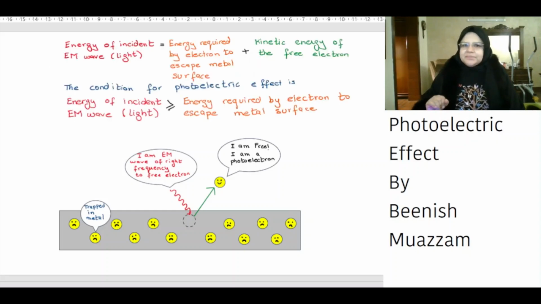Today we will cover the photoelectric effect. It is a very simple process, but it involves a lot of physics. It is because of this that Einstein won the Nobel Prize for the quantization of light.